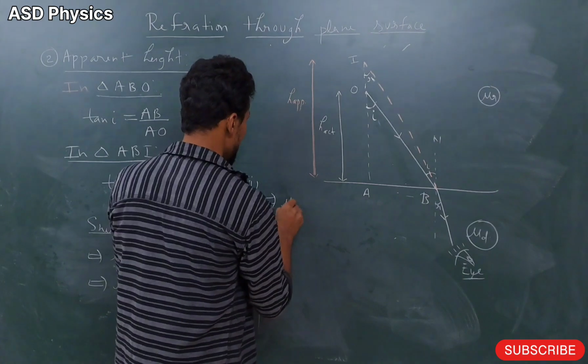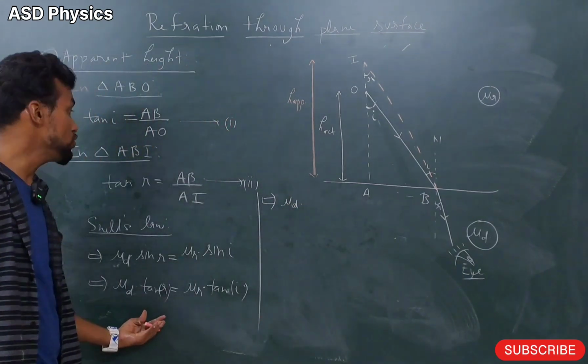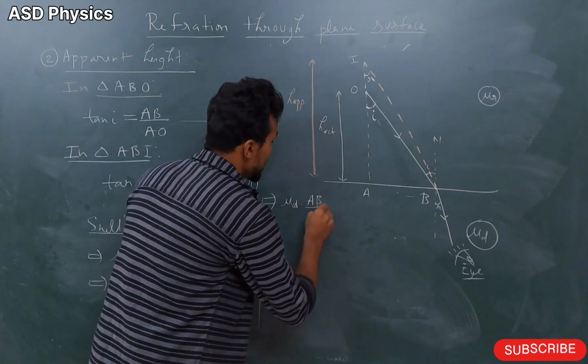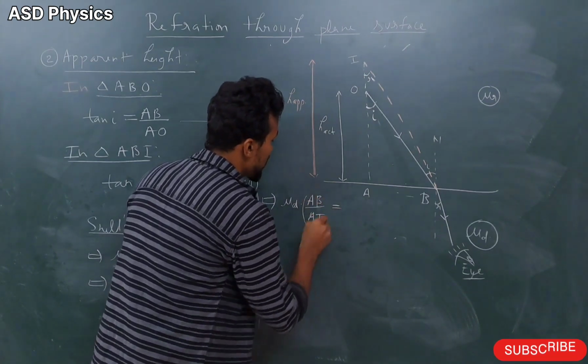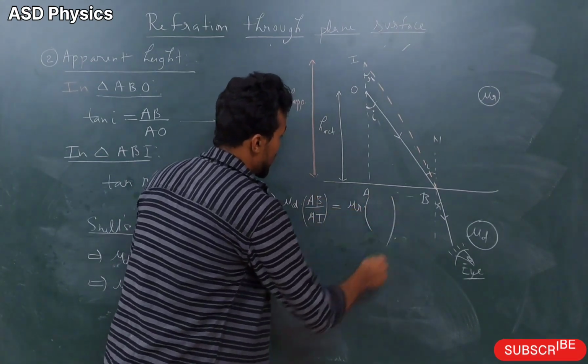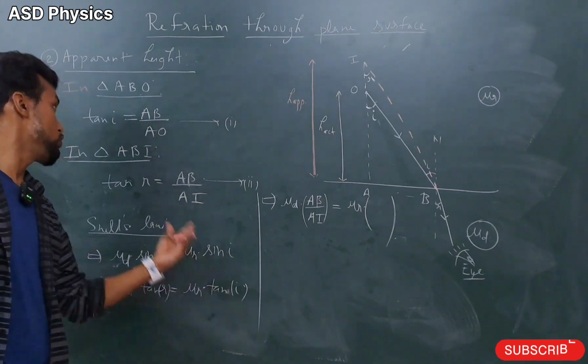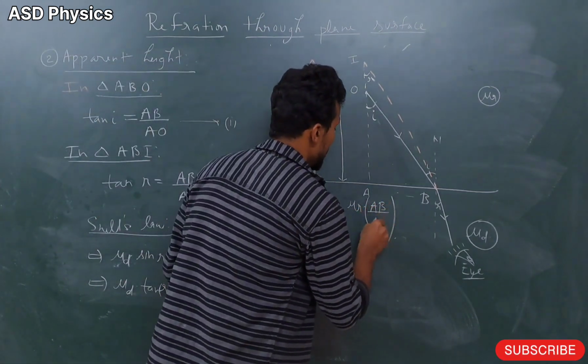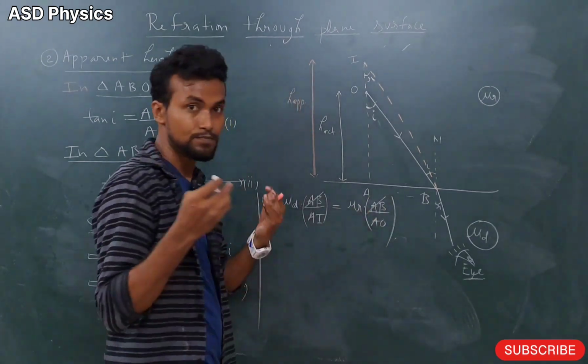After that, dear students, just let me write here. Again, here please, mu D. Now, what is the tan R value? See from here, the tan R value is AB by AI. No? Let me write here. AB by AI is equal to mu R. Next one, tan I value. Tan I value from here, how much? AB by AO. Okay. So AB cancelled.